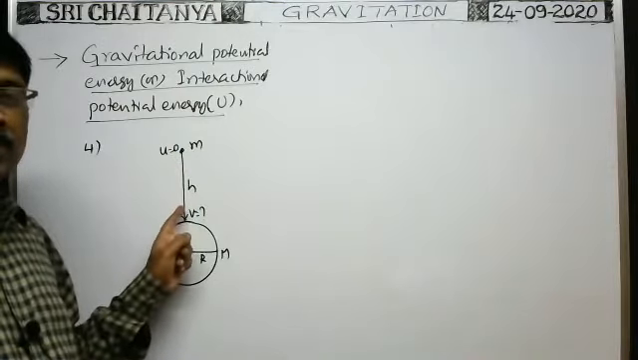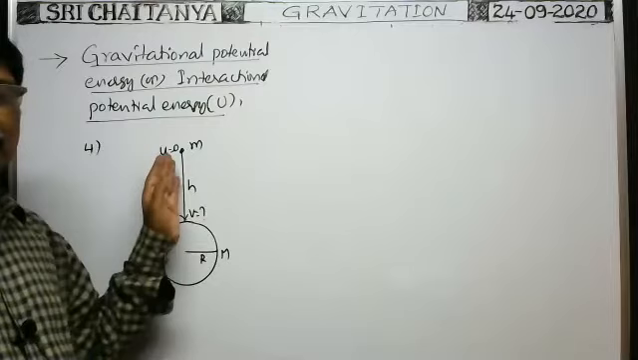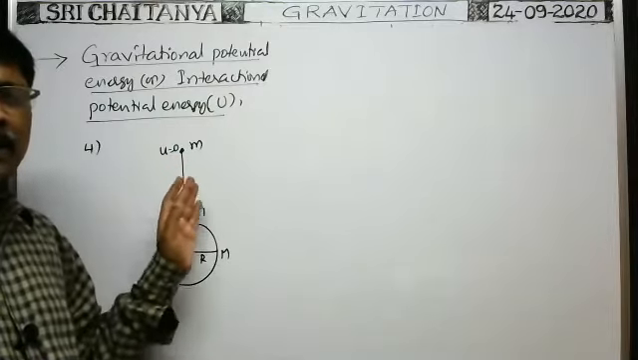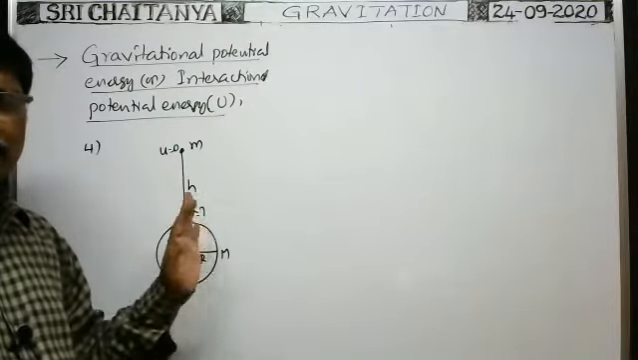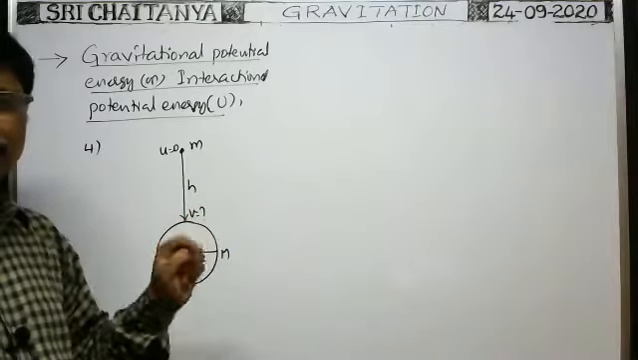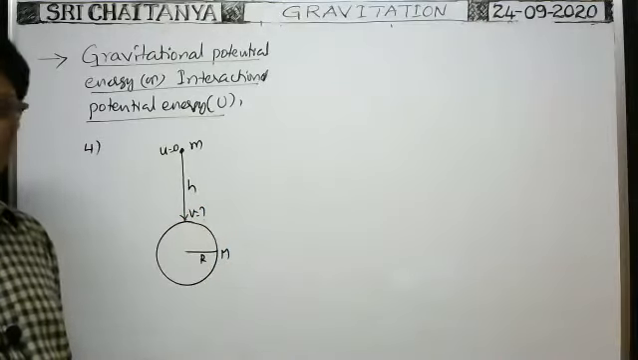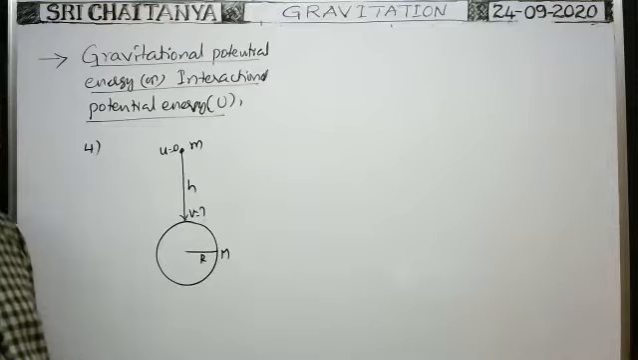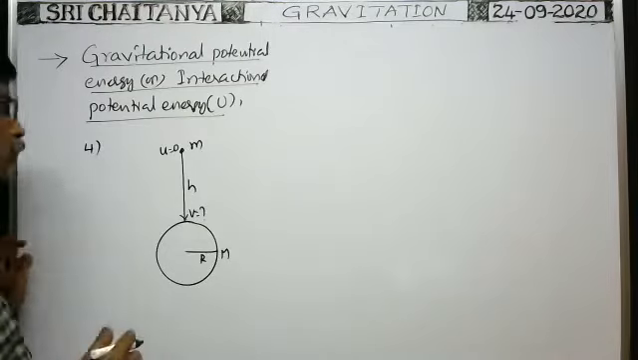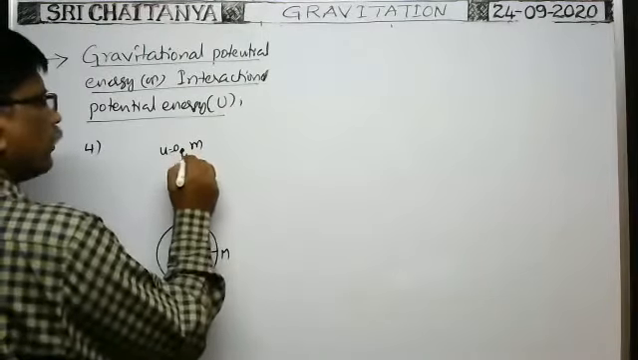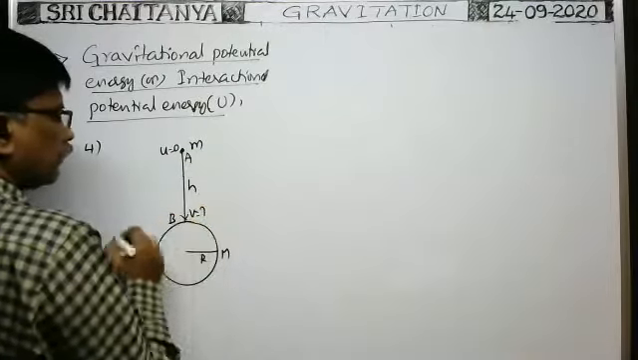Gravity is a conservative force. When a conservative force acts on the body, is the mechanical energy of the system constant or not? Mechanical energy is conserved. That's why we can apply the law of conservation of energy. So here, this is the point A say, this is the point B say.